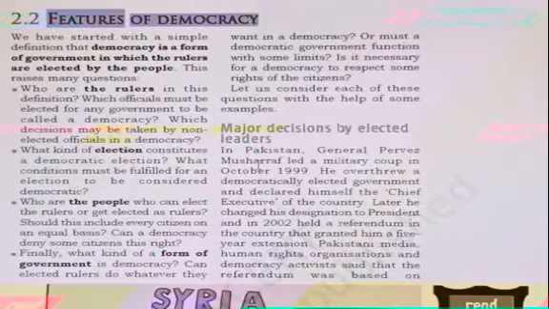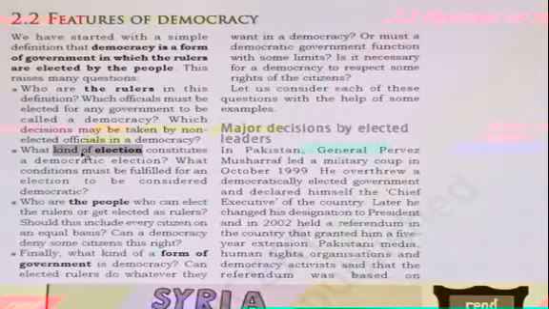You might have read in class 8 the features of democracy. Who are the rulers? The rulers are elected by the people. The persons who are elected by the people, they are the rulers. Number 2, what kind of election? Free and competitive elections are held.